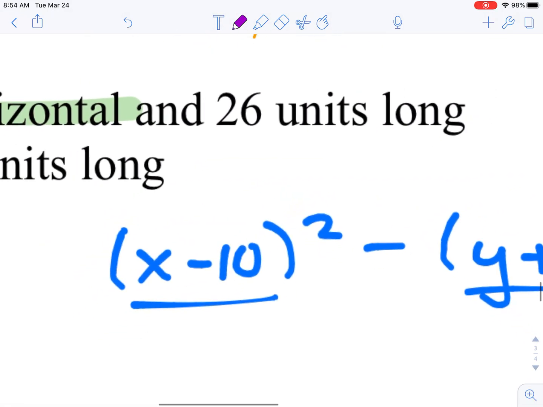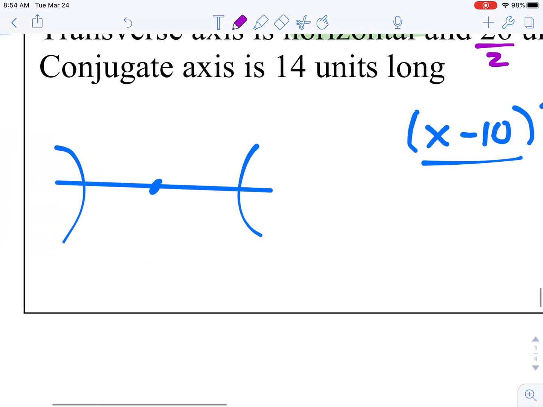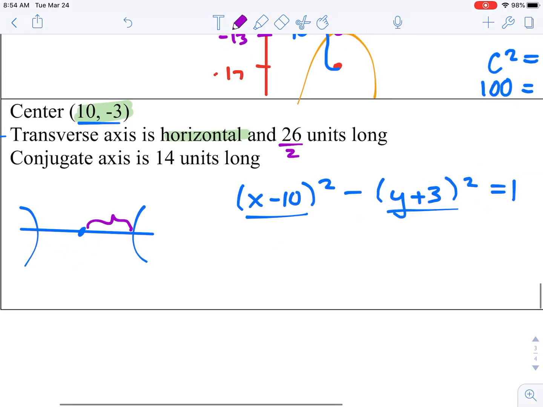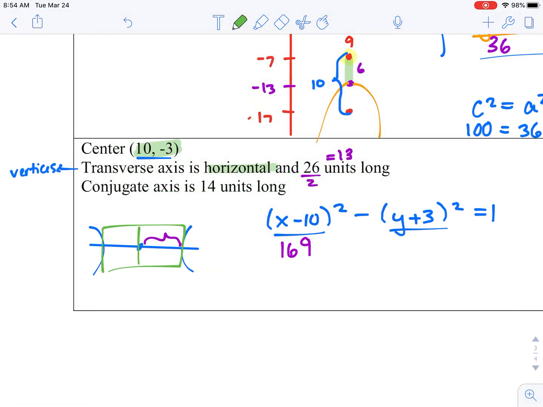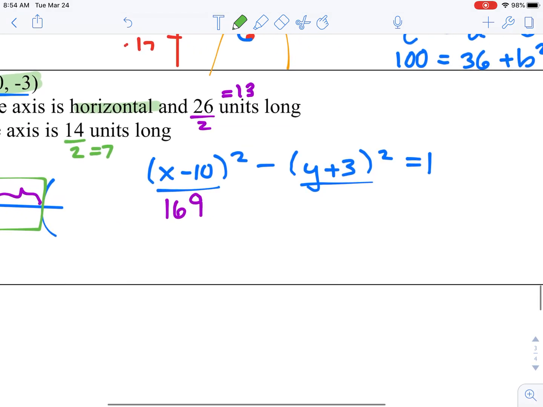When they give us the entire length of an axis, remember we have to cut it in half, because when we talk about the values of those a's and b's, it's from the center, not the entire distance. So 26 divided by 2 is 13, and 13 squared is 169. The conjugate is the other axis, the one that would help us when we're drawing kind of that box, but it does not have the vertices on it. 14 divided by 2 is 7, and 7 squared is 49.